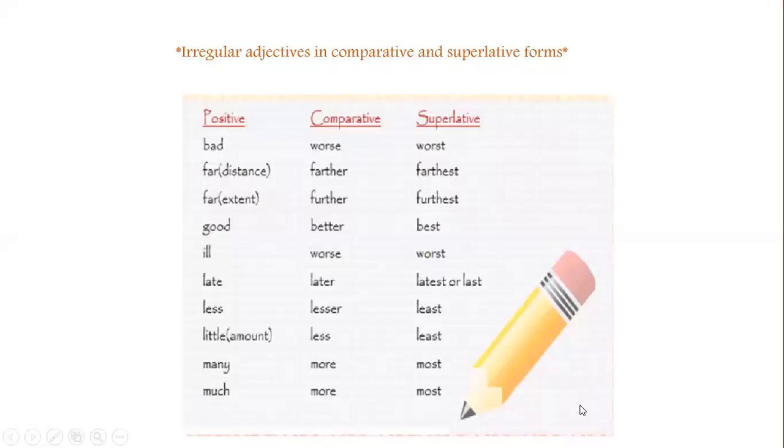So here you can memorize them from this table. Irregular adjectives in comparative and superlative forms. So we have bad, far, far in the distance. Okay, you can study any one of them. Good, ill or bad, late, less, little, many, and much.